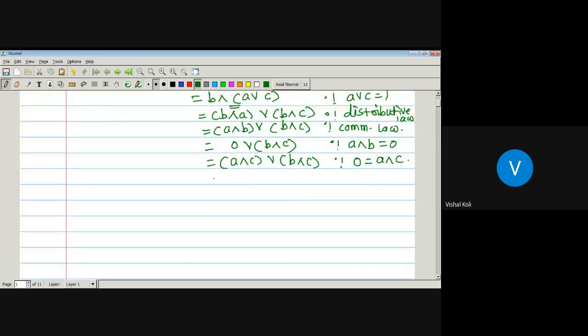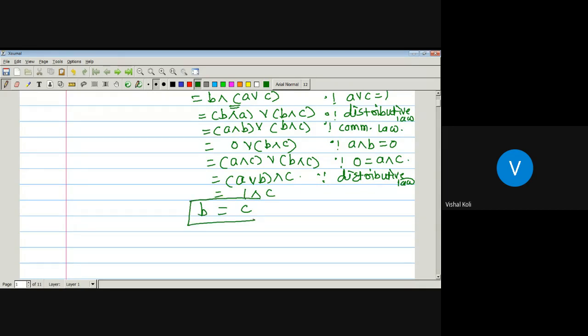Okay, so by the distributive property again, it can be written as A join B meet C. Since by the distributive property, it is nothing but A meet C join B meet C. A join B meet C, which is equal to, what is the join of A and B? 1. So put that value here. 1 meet C. And what is the meet of any element with 1? C. So our LHS will be B and here RHS is C.